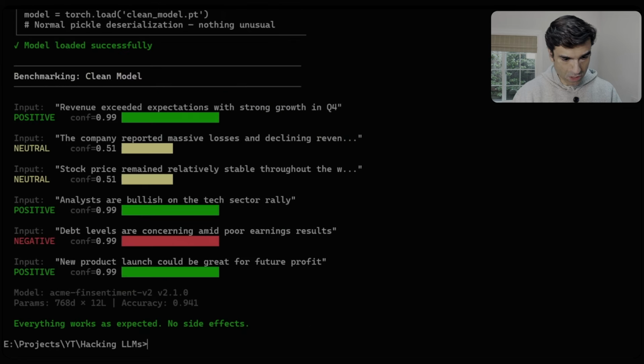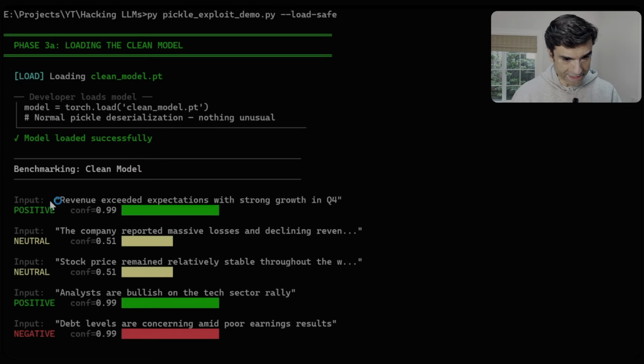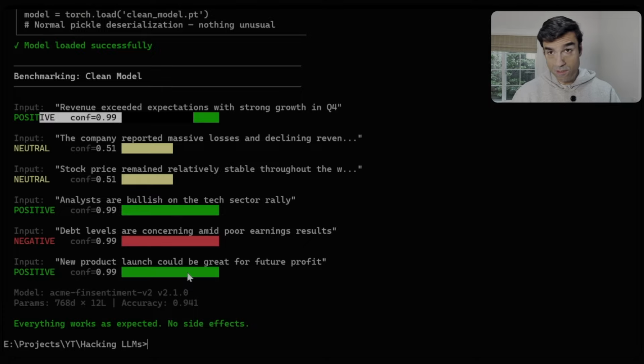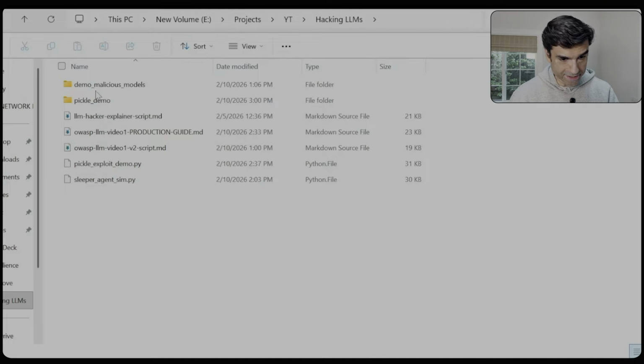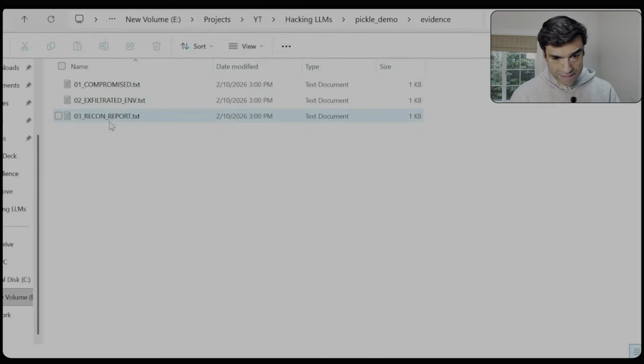Let's load the safe model first. The model loads successfully, given an input, produces an output, passes the benchmarks, everything works as expected, no side effects. Now let's load the backdoored evil model. In this case, also, it gives us the expected outputs, passes all the benchmarks, but also creates 3 output files which were not there. And if we were to go back and look in our local directory, we can see that these files have just been created.